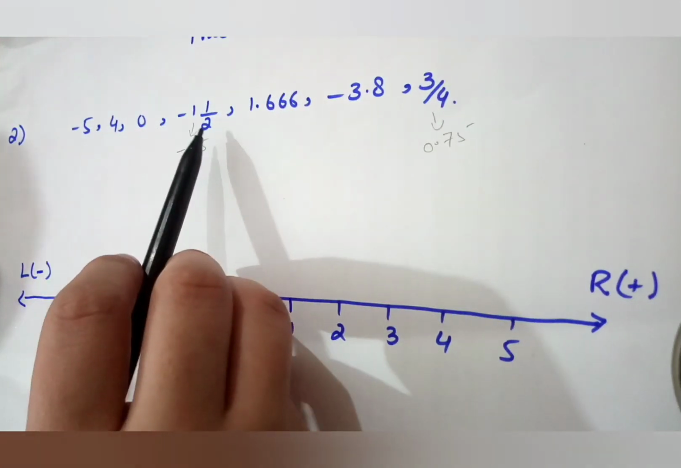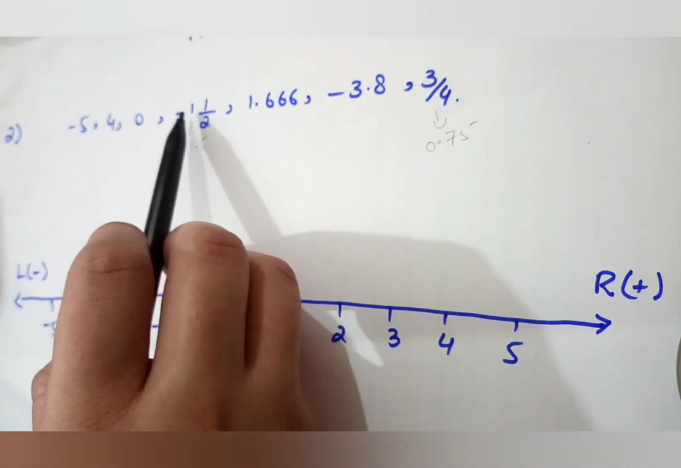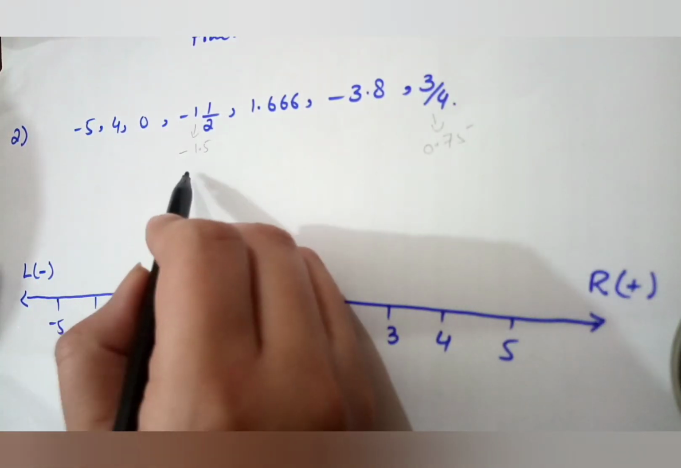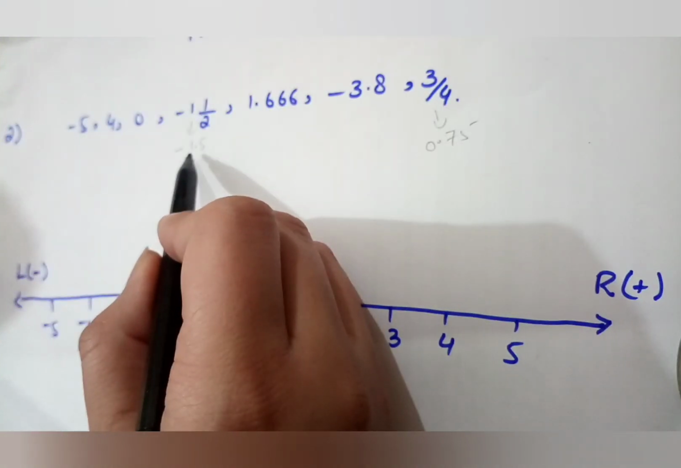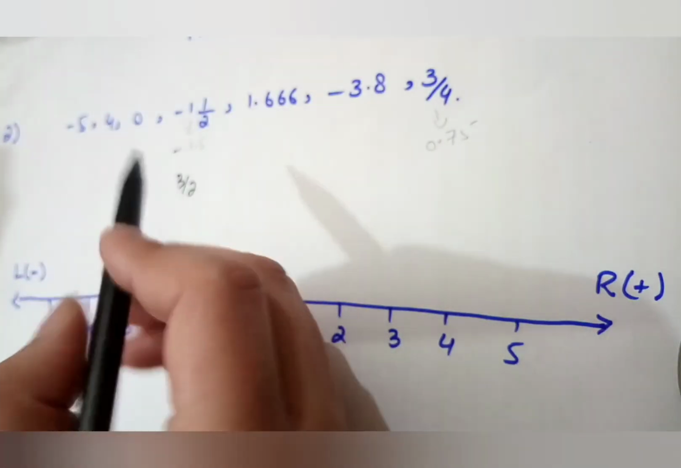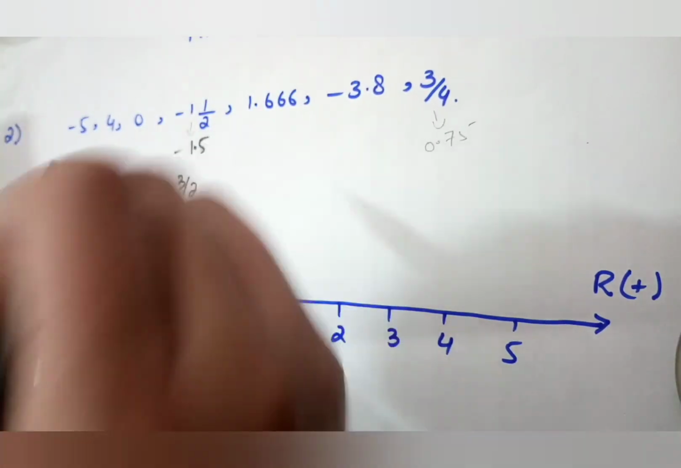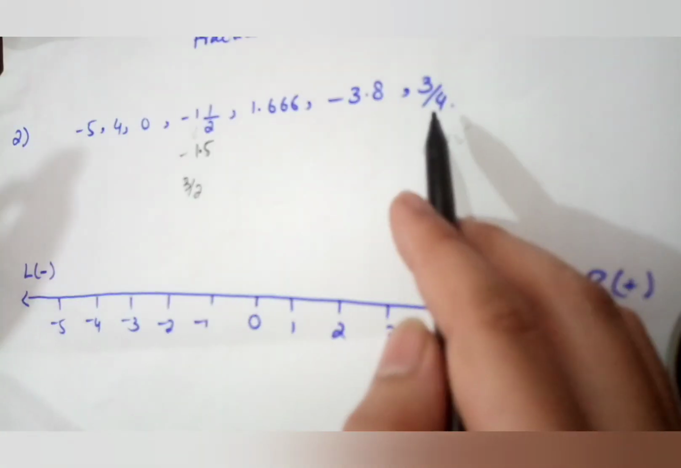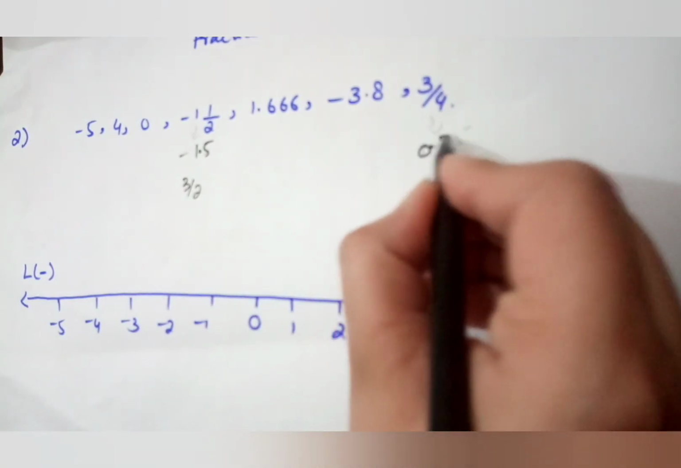So how do I convert? I just multiply 1 twos are 2 and add the numerator 1. 2 ones are 2 plus 1, 3. So it becomes 3 by 2. When we divide 3 by 2, the answer comes 1.5. You can also use the calculator and place this minus as well. So it is 1.5. Now 3 by 4, convert this 3 by 4 into decimal form. So here comes 0.75.